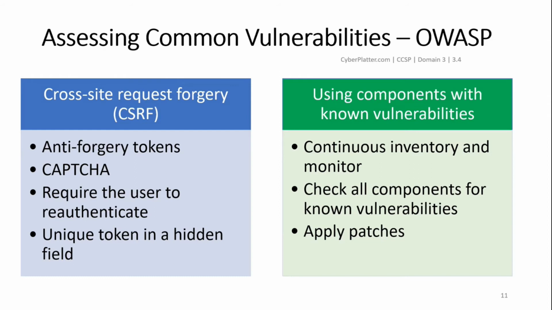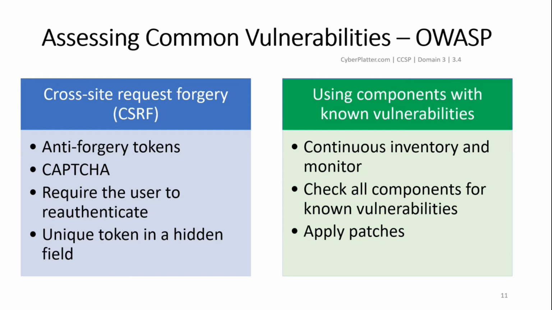The unique token can also be included in the URL itself or a URL parameter. However, such placement runs a greater risk that the URL will be exposed to an attacker, thus compromising the secret token. Requiring the user to re-authenticate or prove they are a user by using techniques such as CAPTCHA can also protect against CSRF. Using components with known vulnerabilities. While it is easy to find already written exploits for many known vulnerabilities, other vulnerabilities require concentrated effort to develop a custom exploit. Prevalence of this issue is very widespread.